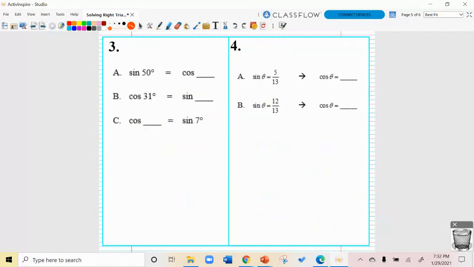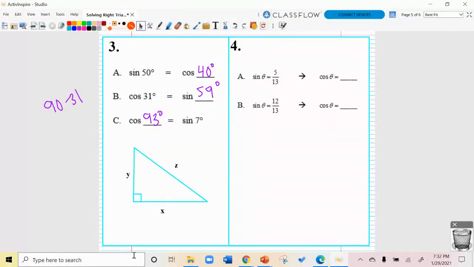Okay, so let's summarize this. Let's make sure we've got some of these things. Again, I've taken the triangle away, but you know these. The sine of an angle is equal to the cosine of its complement. The cosine of an angle is equal to the sine of its complement. 90 minus 31, what is that? 59 degrees. The cosine of an angle is equal to the sine of its complement. 93 degrees.